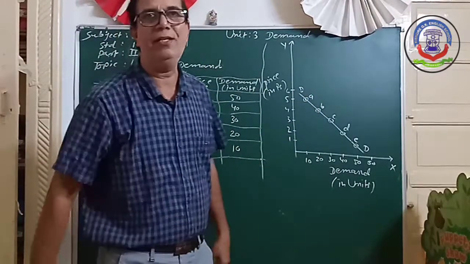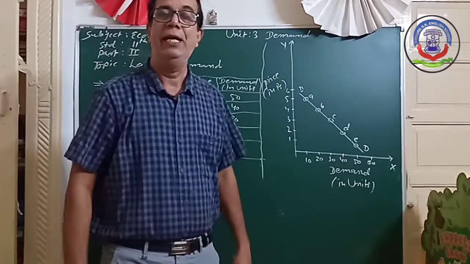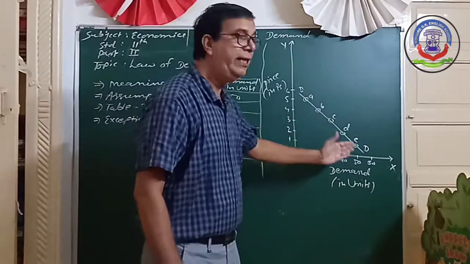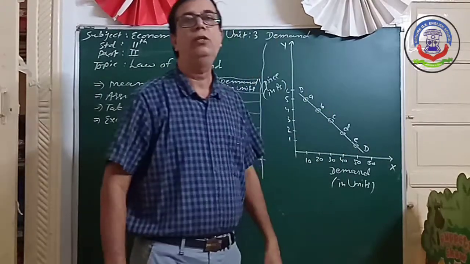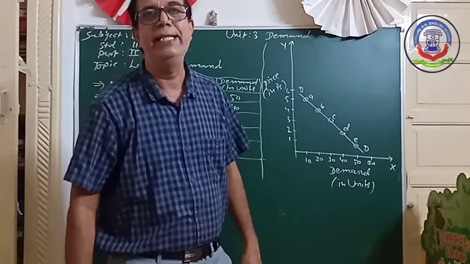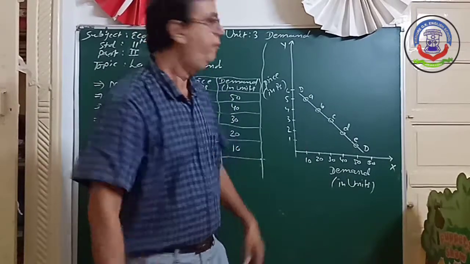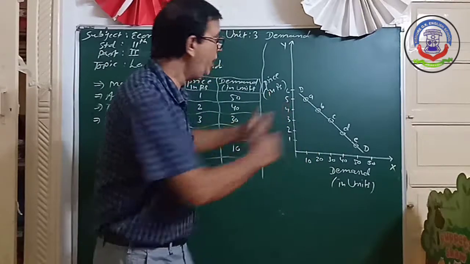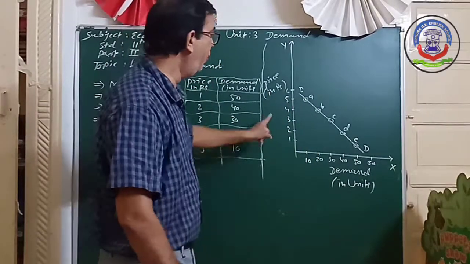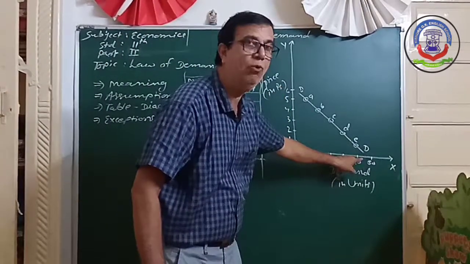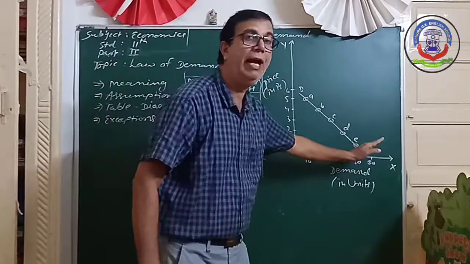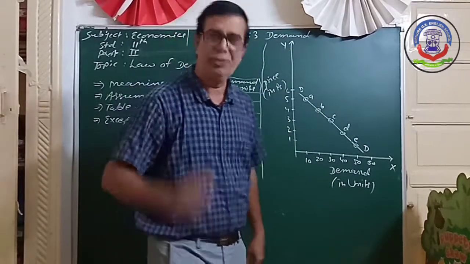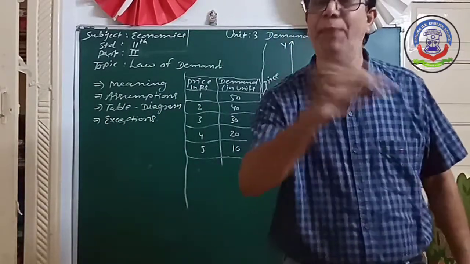When we join all the points A, B, C, D and E, we get a curve. That curve is known as the demand curve. We represent it symbolically as DD. Now you see, the demand curve falls from upward to downward, left to right. This is a negative slope. So this is your law of demand.